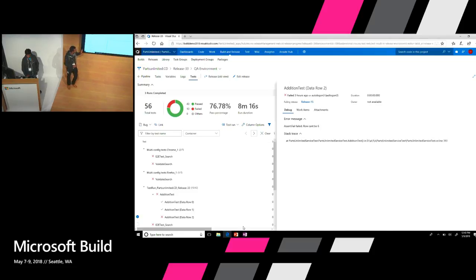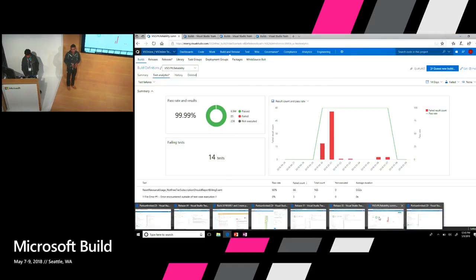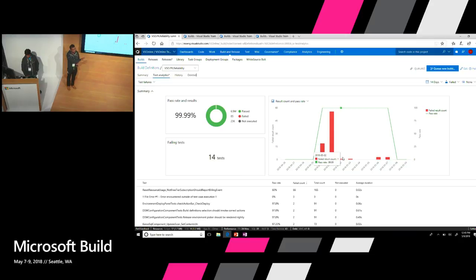So this reporting is about what's happening in the pipeline now in this particular instance of execution. But what we are also providing now, or what we are trying to bring now, is something called test analytics.